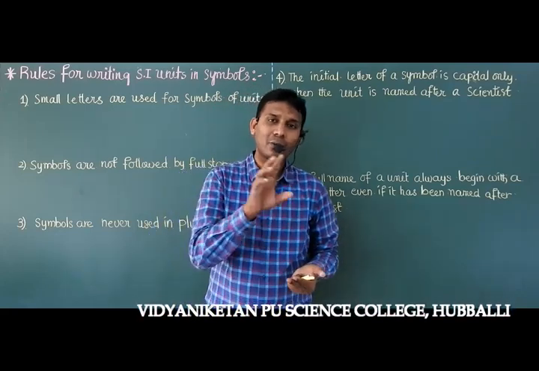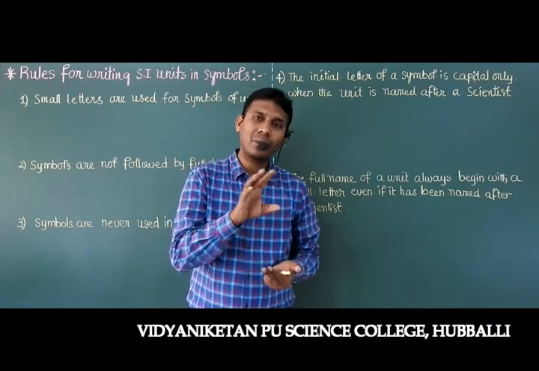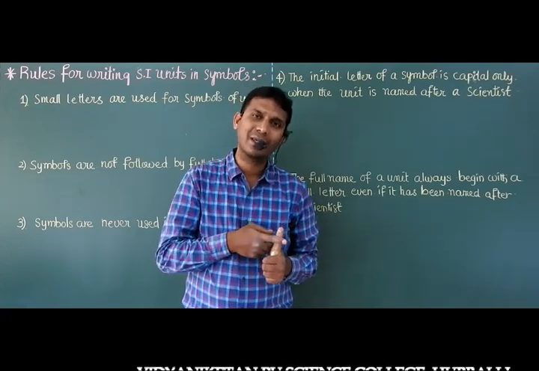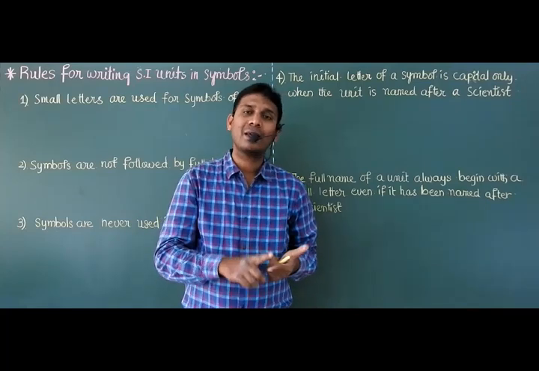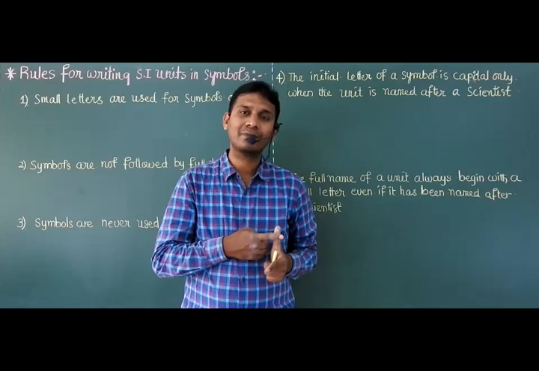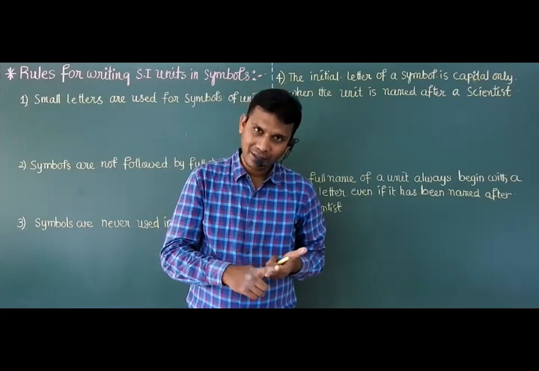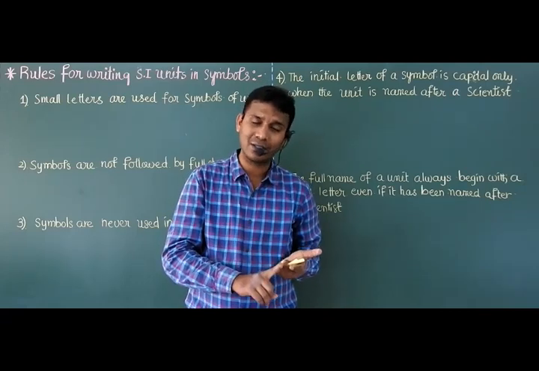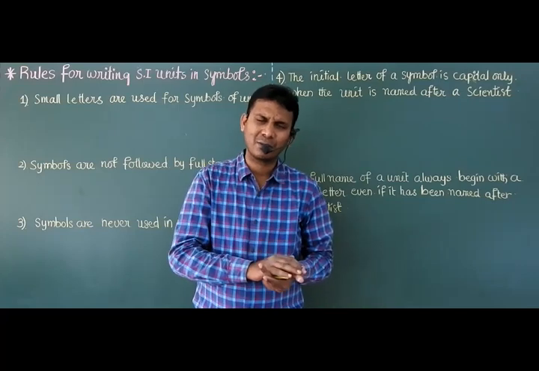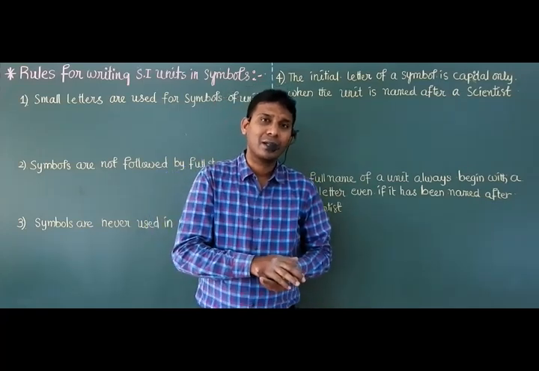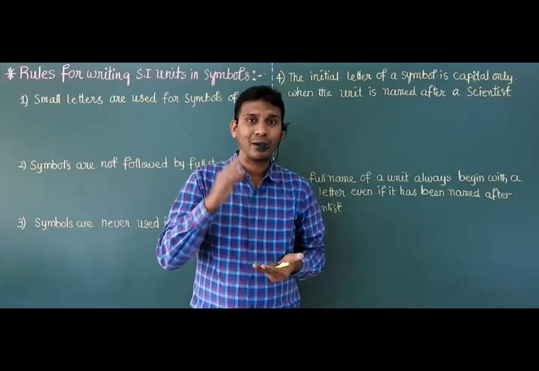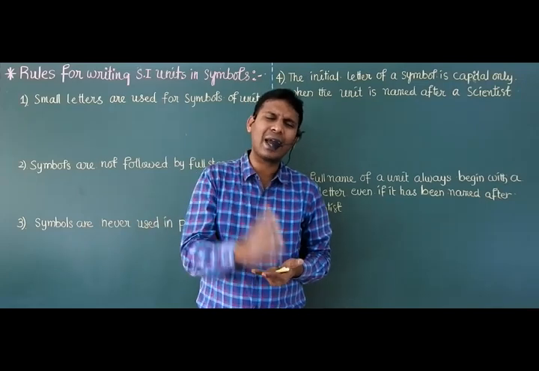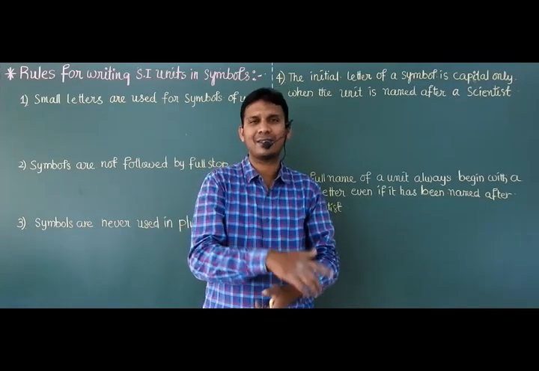Then to measure fundamental or base units, we are using three systems of units. One is MKS, one is FPS. MKS is also known as the metric system. Next FPS, right? CGS is also known as the Gaussian system, but you just remember CGS only. Then in addition to these three, there is one more system which is accepted worldwide, internationally accepted, that is nothing but the SI system.